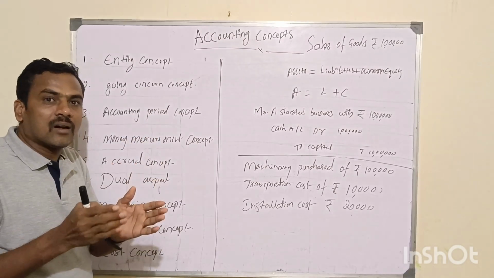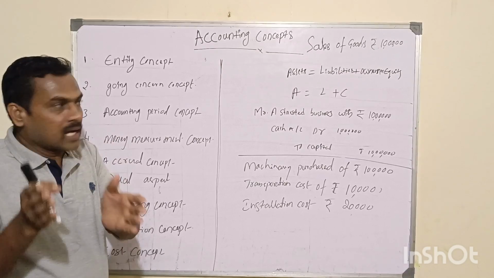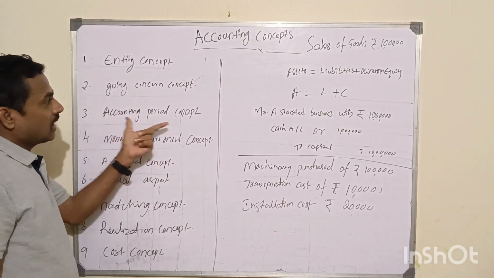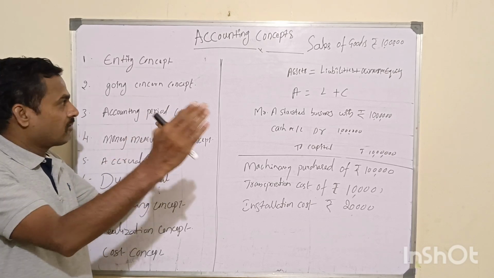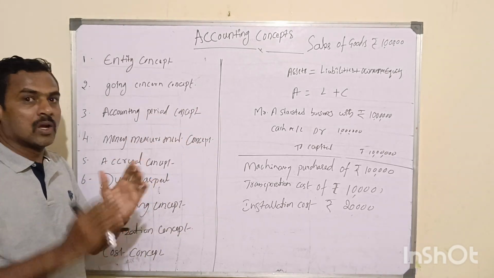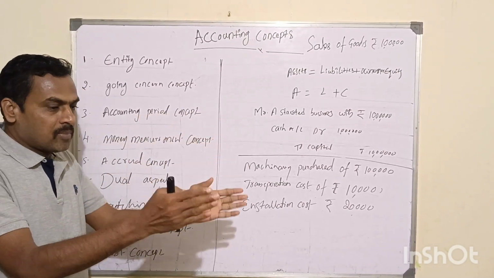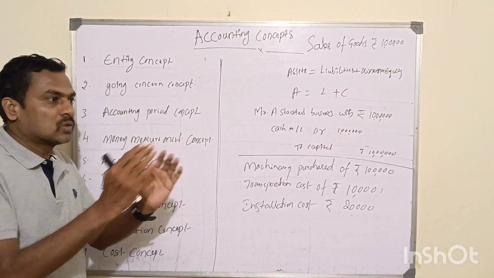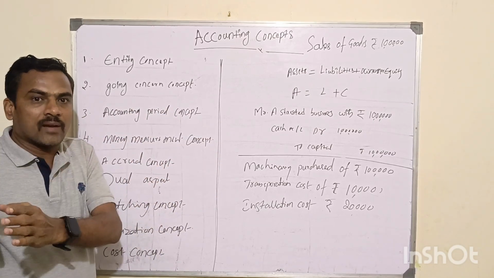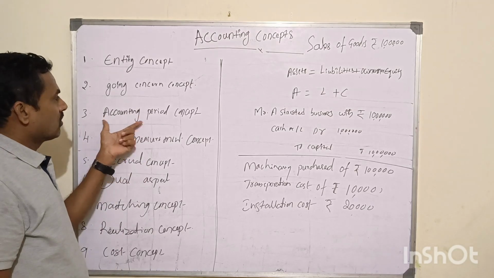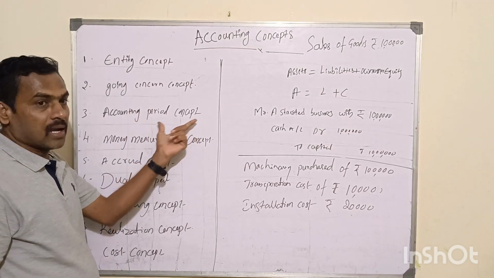To answer these questions and avoid these problems, the accounting period concept is very important to every business organization. Why? To give the result of the business at time intervals is called the accounting period concept, right?